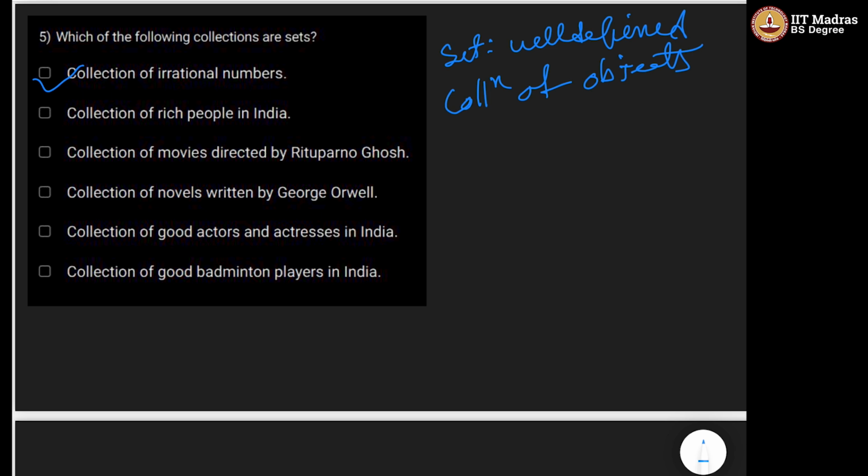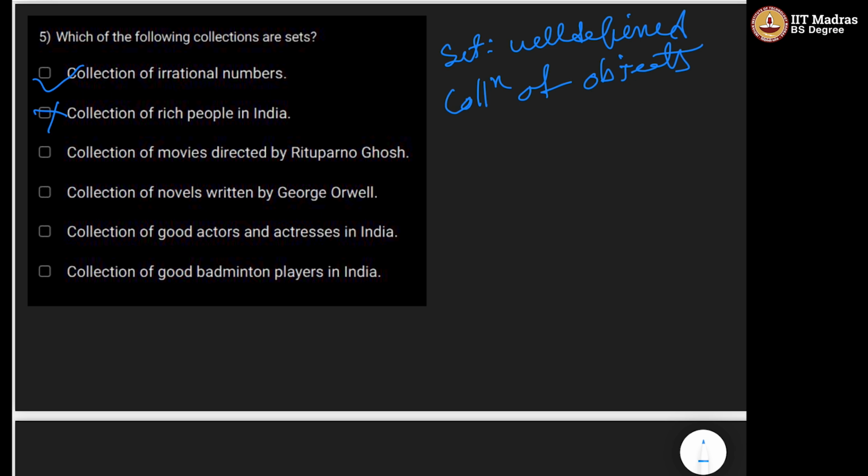Collection of rich people in India. This is not a set, right? Because this collection is not well defined, because people can be rich according to me, but they cannot be rich according to you.